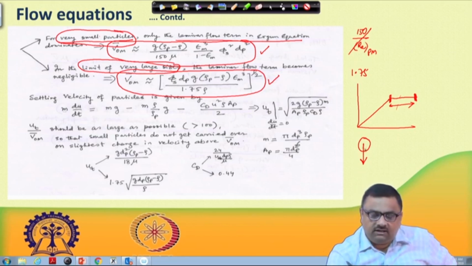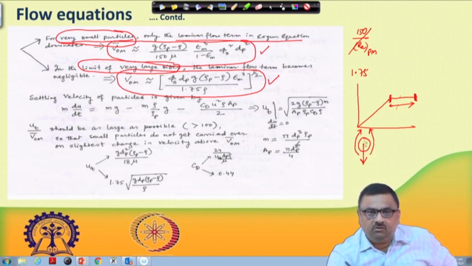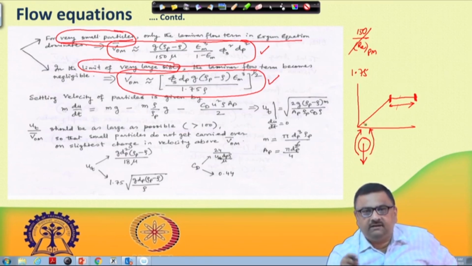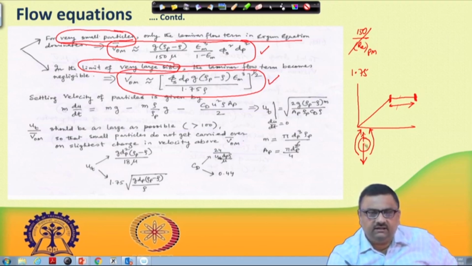On the other hand, as the particle comes downward, there would be buoyancy acting upward, plus since the particle is moving downward, there would be drag force acting upward. Once you leave the particle from rest, it will accelerate, and beyond some point you will find that these three forces we are talking about, gravity, buoyancy, and drag, balance.